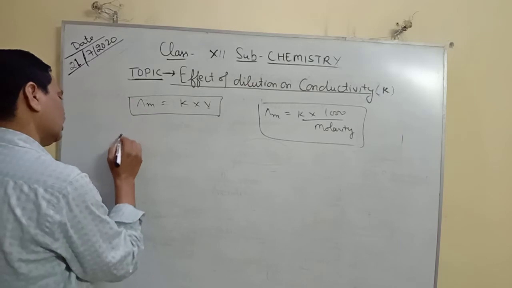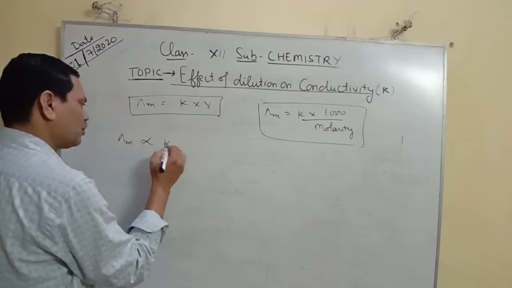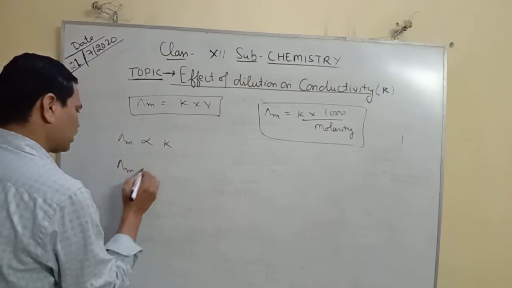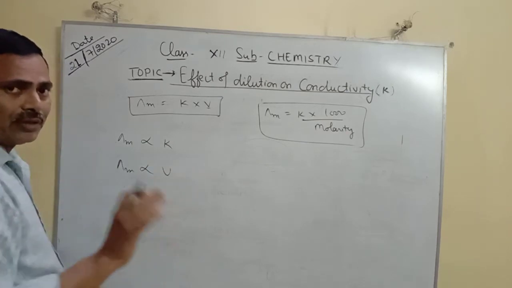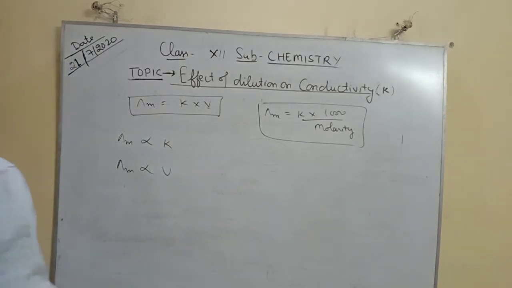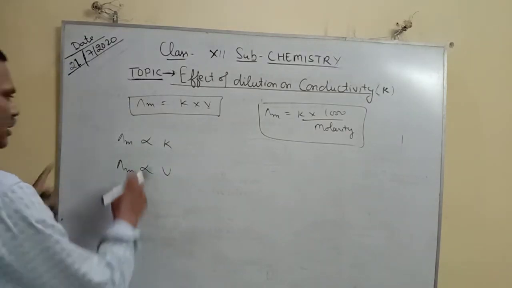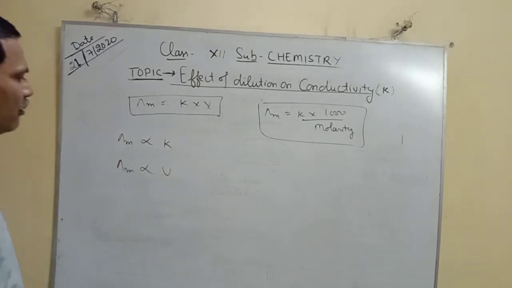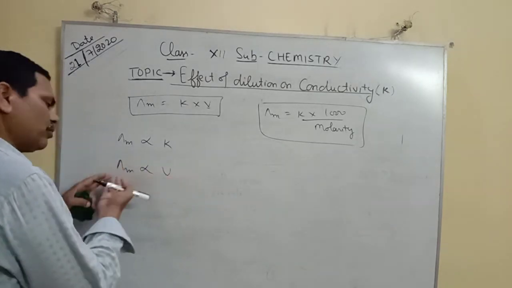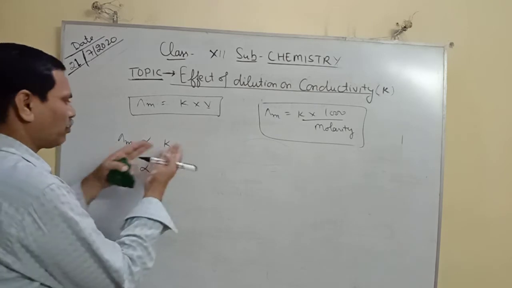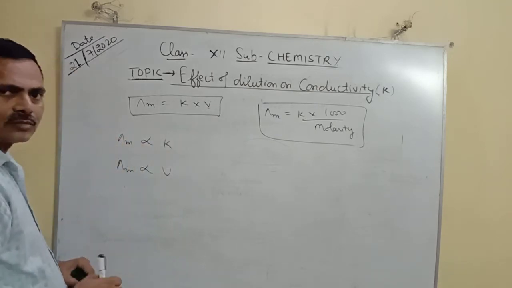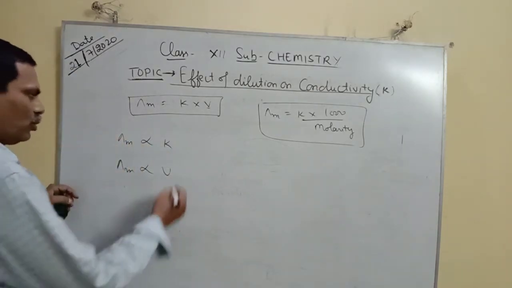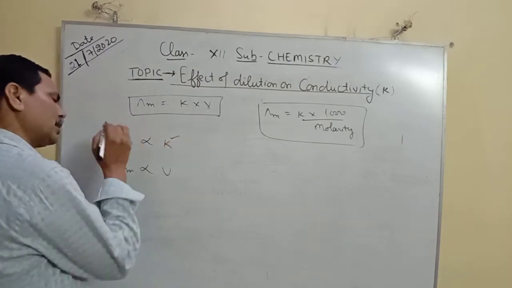According to this formula, Λm is directly proportional to K and Λm is directly proportional to V. Theoretically, if volume is increased, Λm will increase, and if kappa is decreased, Λm will decrease.